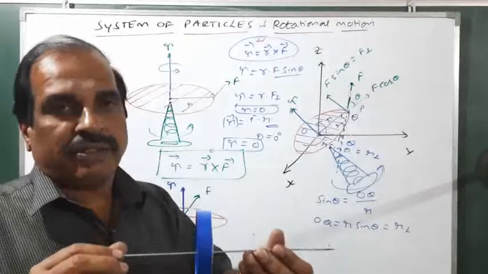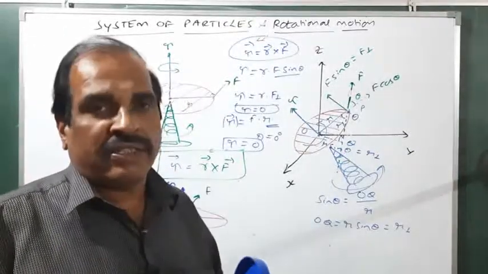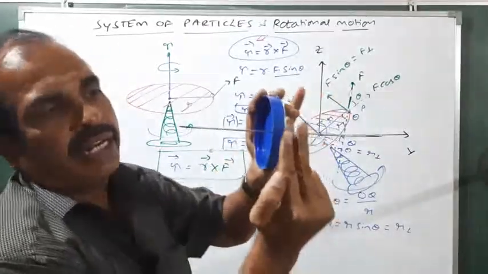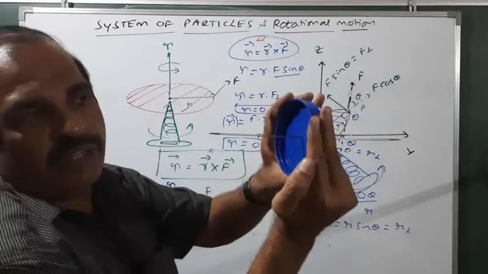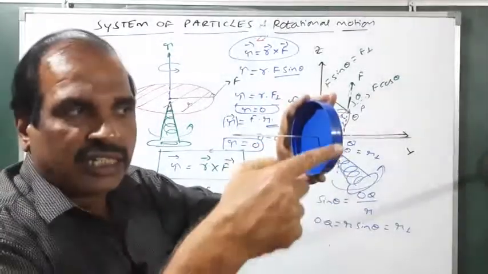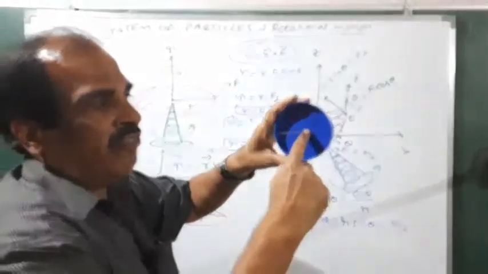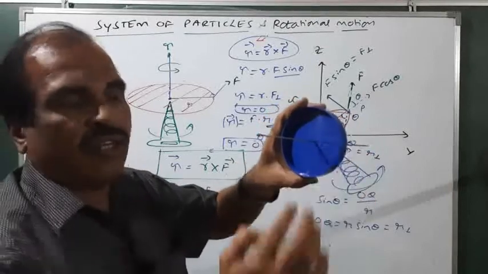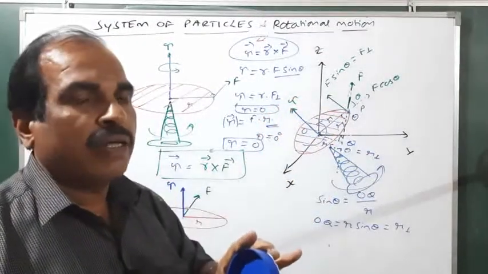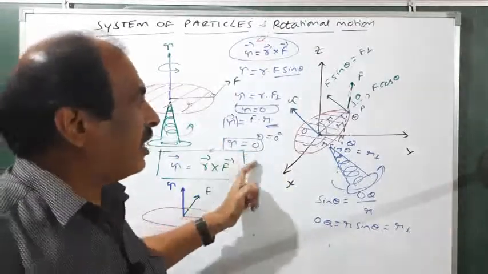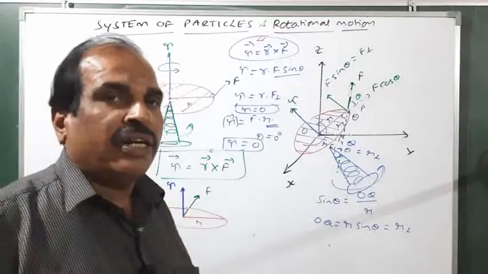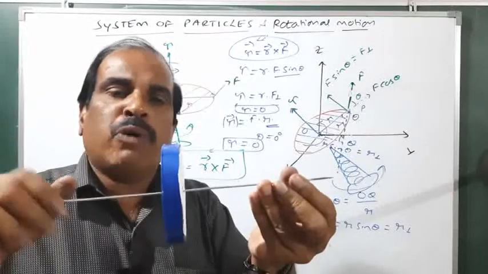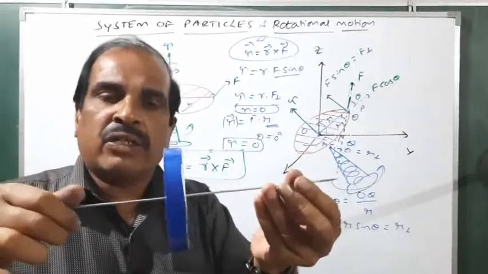Another example is the train brakes. Whenever the train wheel is running on the rails, they apply the brake like this. You see, the brake is tangential. If you observe the fire coming there, the direction of the fire is the tangential force. If you take this as the radius, then radius into force applied gives torque. So this torque helps in bringing a rotating body to rest. On the other hand, the same torque also helps in making a rotating body which is at rest to be in motion.